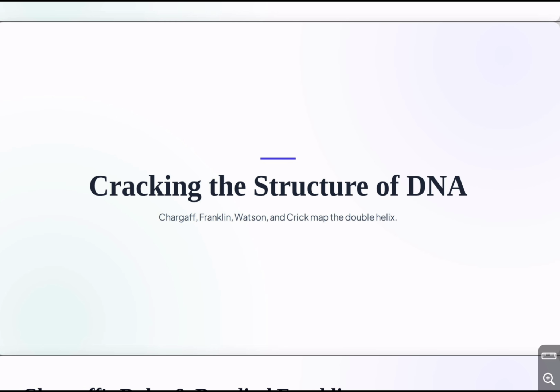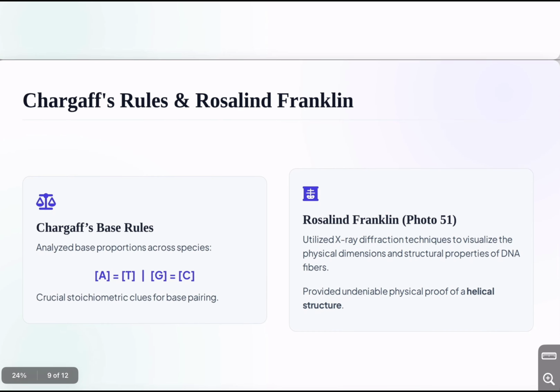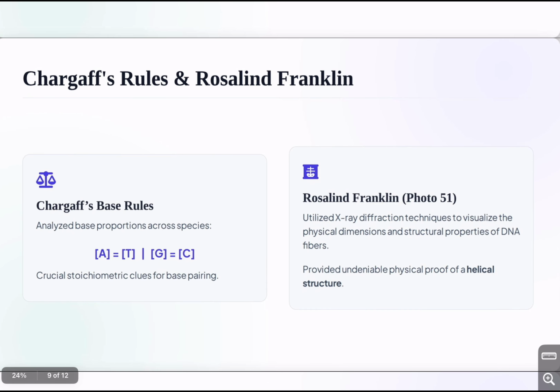But another question remained. What does DNA actually look like? What is its structure? How can one molecule store so much information? Scientists began studying the chemical composition and physical structure of DNA.